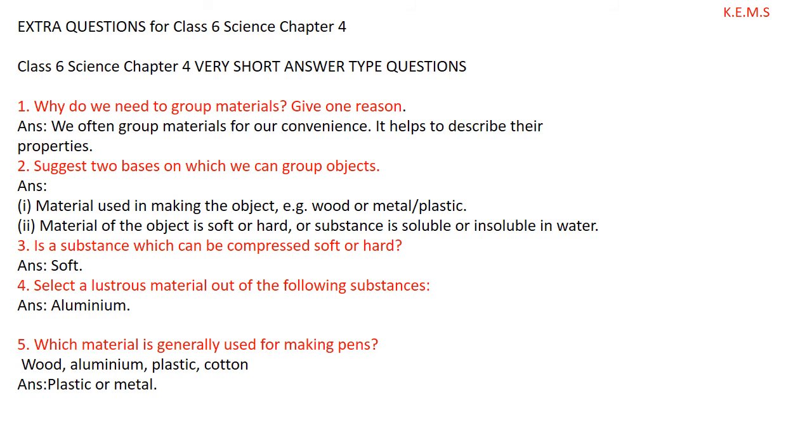Select a lustrous material out of the following substances: aluminium, paper, etc. You write the answer as aluminium. Just write the answer. Which material is generally used for making pens? Among these materials, plastic or metal, they are used for making the pen.